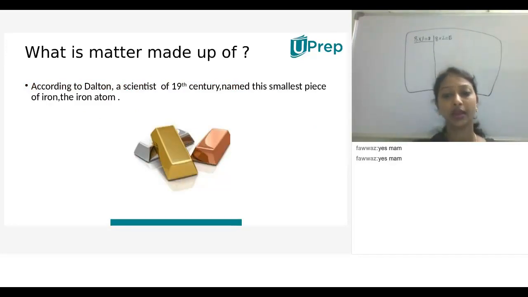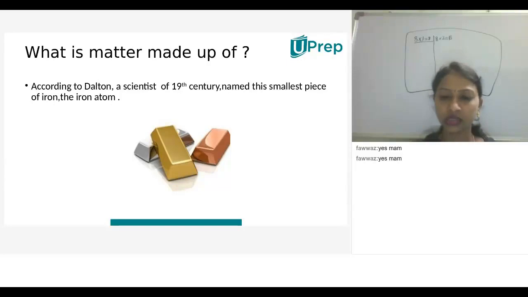So what is matter made up of? According to Dalton, a scientist of the 19th century, matter is made up of smallest pieces. Iron consists of iron atoms, gold consists of gold atoms, copper consists of copper atoms. Understood? All these atoms are the elements themselves, which consist of their own atoms. No other atoms are present.